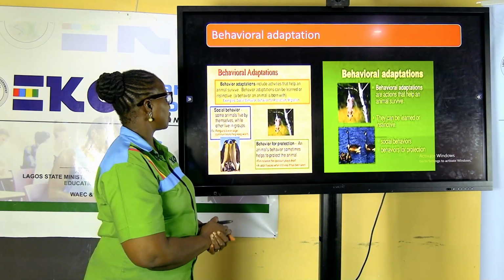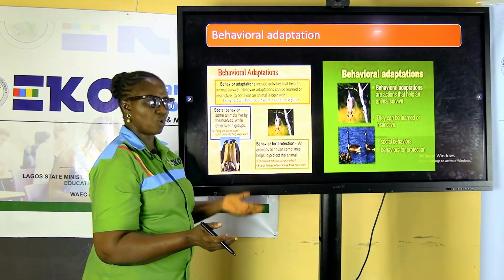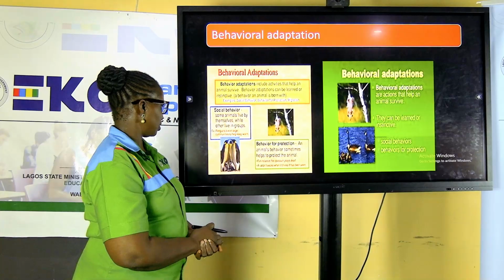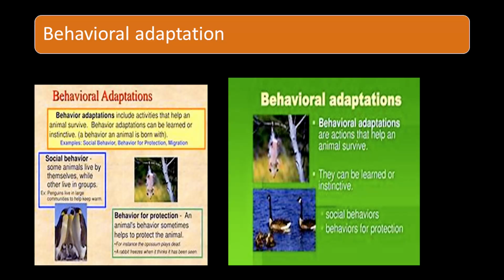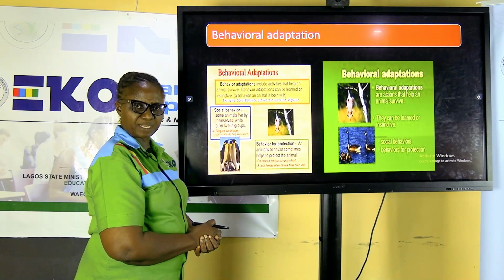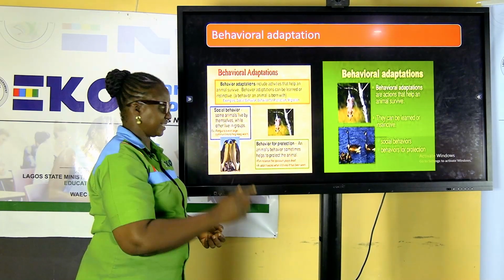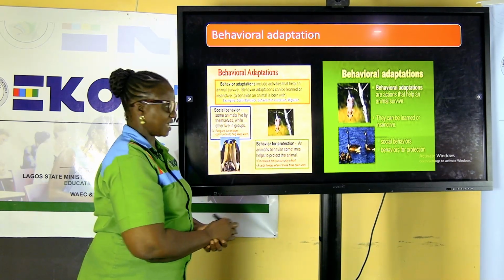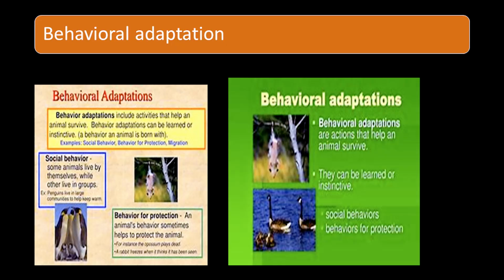Here I have pictures showing more behavioral adaptation. These organisms live together in groups. It's a form of social behavior under behavioral adaptation. Earlier on, I was telling you about animals that swing in the air. We have it here. Can you see the tail? The tail, in this picture and that other one, twisting around a stem.